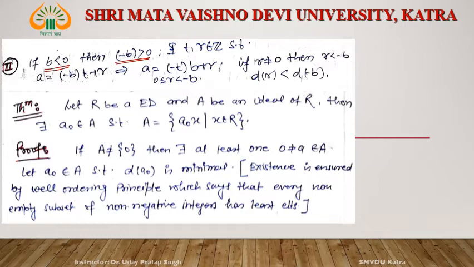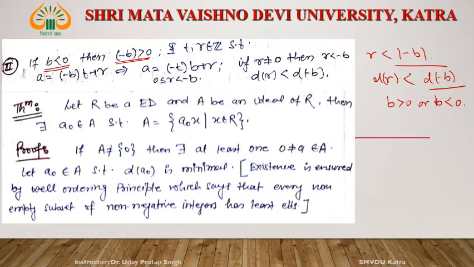If r does not equal 0, then r is less than minus b. Yes, you can say r is less than minus b, or r is less than mod of minus b. Then d(r) is less than d(minus b). So either b greater than 0 or b less than 0, right?